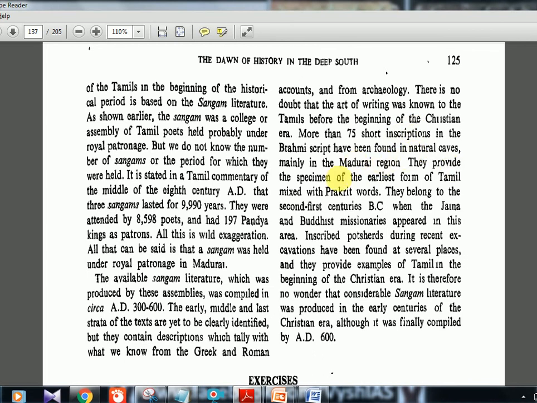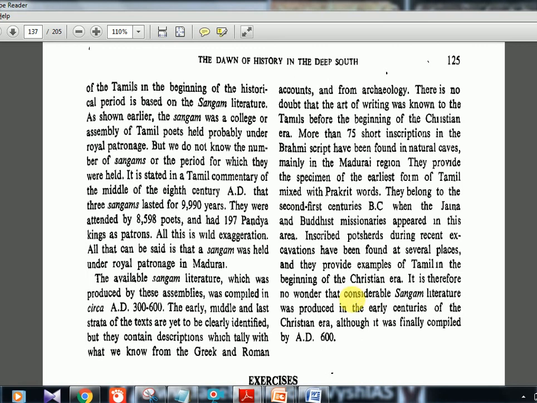They provide the specimen of the earliest form of Tamil mixed with Prakrit words. They belong to the 2nd, 1st century BCE when the Jaina and the Buddhist missionaries appeared in this area. Inscribed potsherds found during recent excavations at several places provide examples of Tamil in the beginning of the Christian era. I don't think we got any point from here, there's not much point in this.